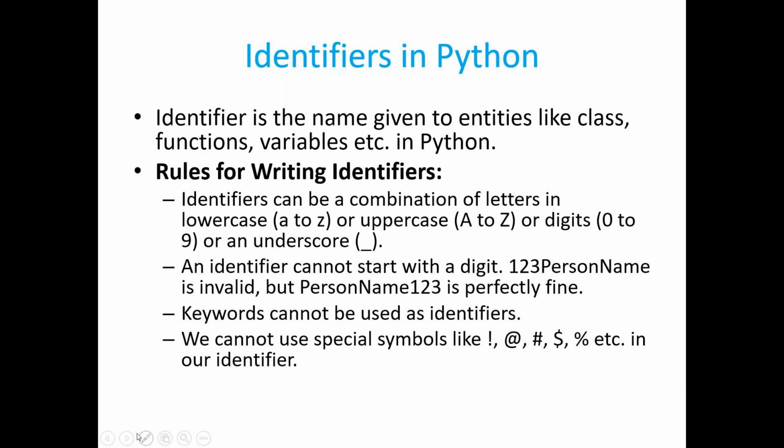Coming to the second rule, an identifier cannot start with a digit. Suppose you start your variable name with 123 person name, that is not valid. Let me show this.